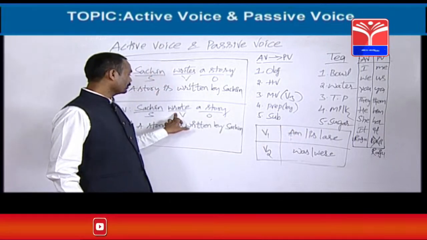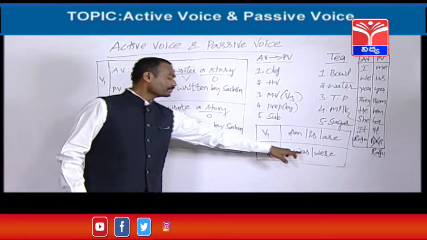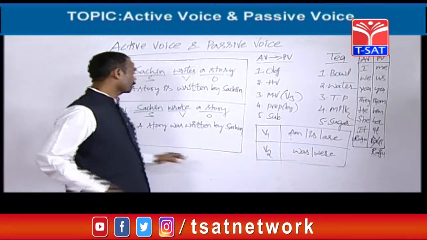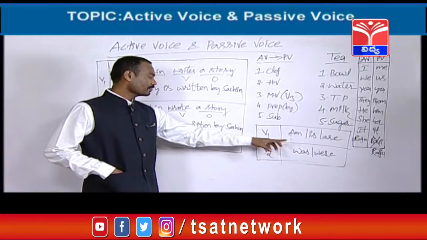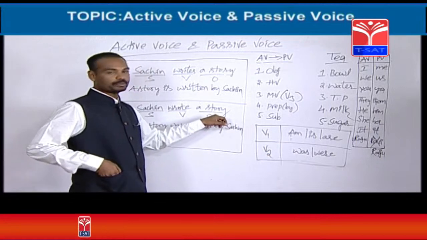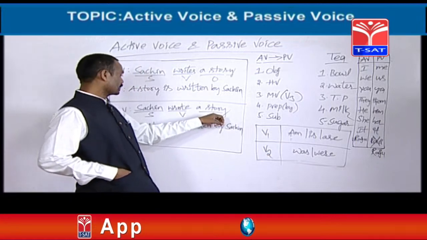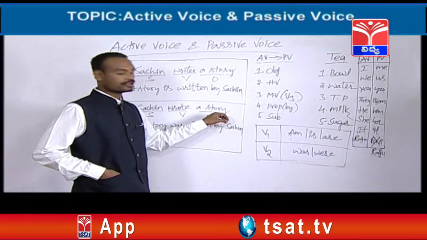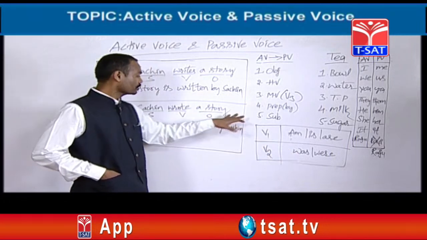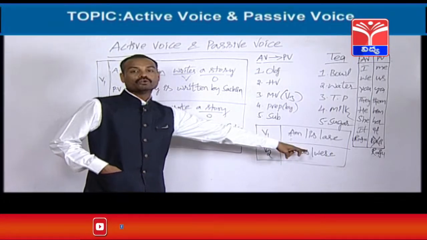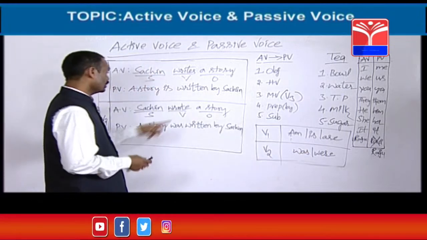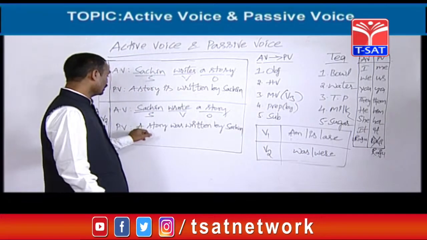If the main verb is in the second form, you can take from this list, either was or were. So again, was or were depends upon the object in the active. If the singular object is there, was should be taken. For plural objects, were should be taken. Story is singular, so a story was.